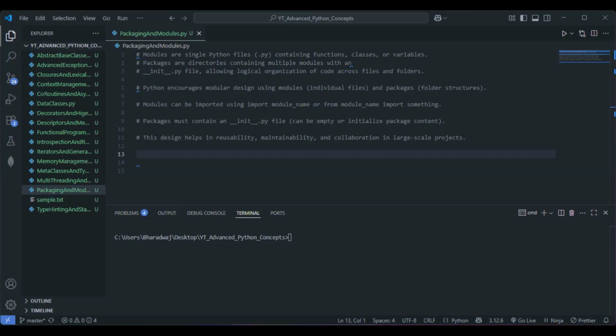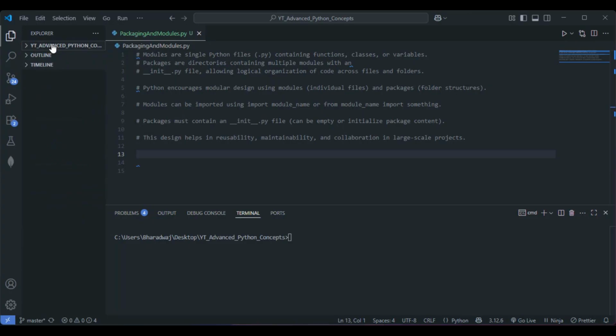Let's go with a very simple example here. I'm going with a package. The folder that I've named here is YT advanced Python concepts.